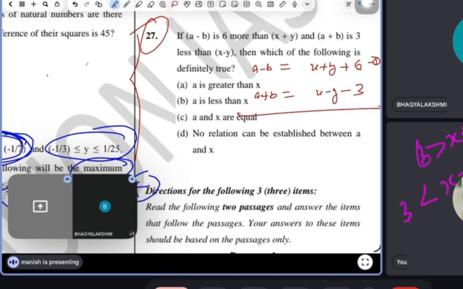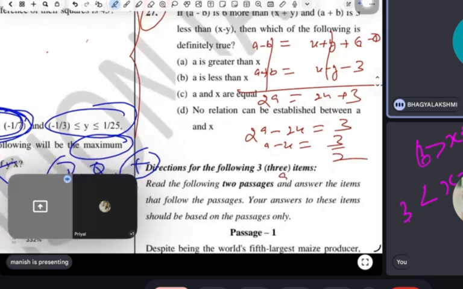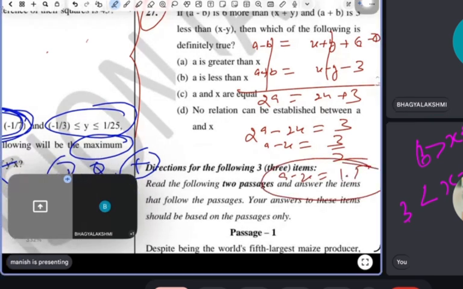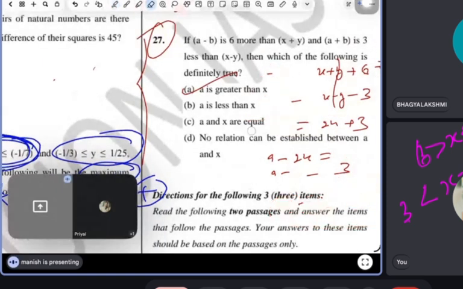Now add both equations. So it will be 2a equals 2x, the y cancels, and plus 3. Now 2a minus 2x equals 3, so a minus x equals 3 by 2. It means a minus x equals 1.5. So now tell me, between a and x, who is greater? A. So this will be the answer. Very simple, just arrange what the question is saying.